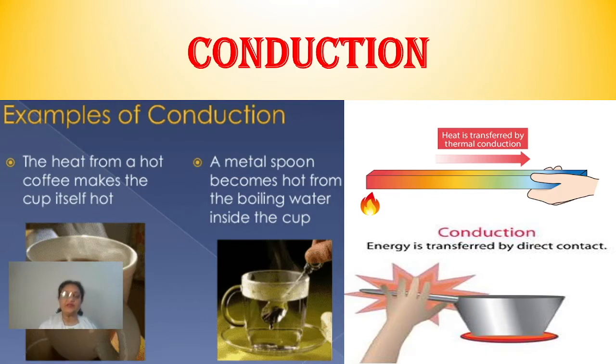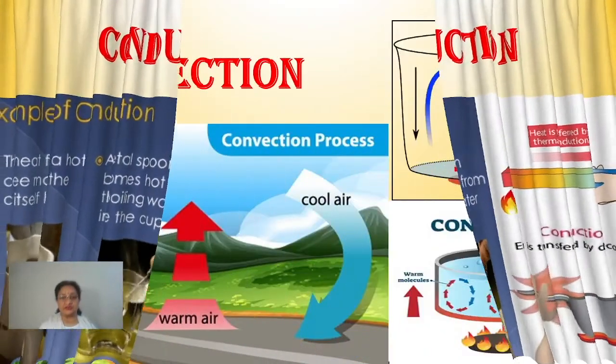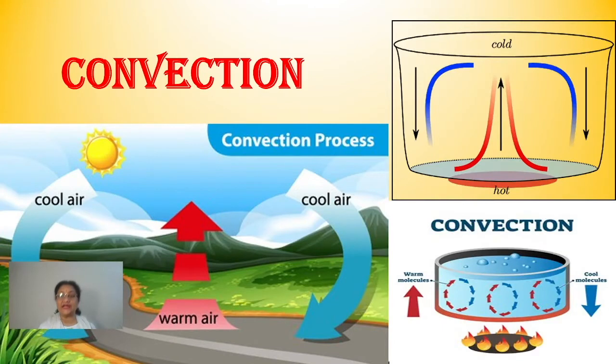The second method of transmission of heat is convection. Now what is convection and where does it happen? Convection is a process which can be seen in liquids and gases, basically the fluids. Clear?